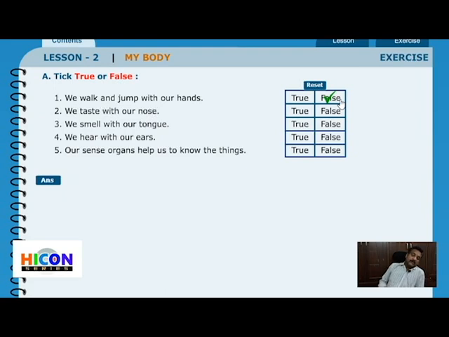Second: we taste with our nose. We taste with our tongue. And the nose is used for smelling, isn't it? So this sentence is also false.